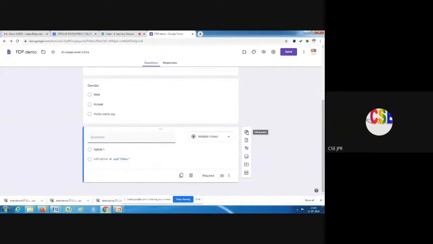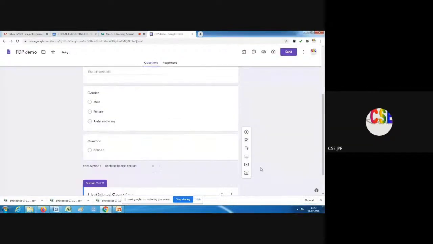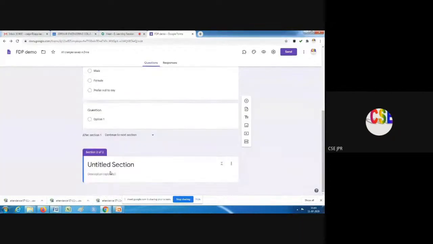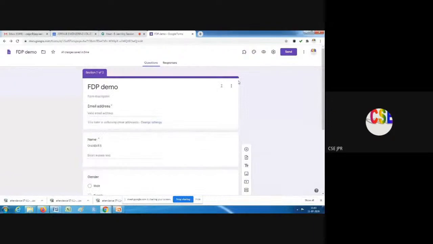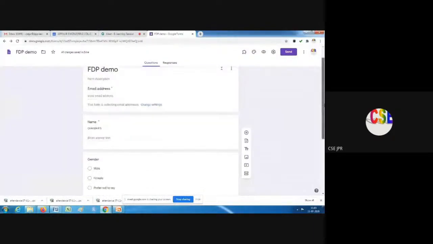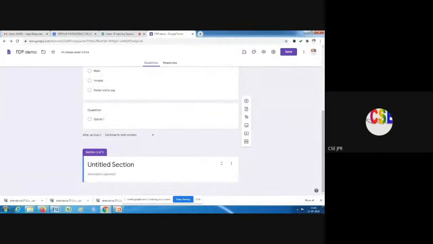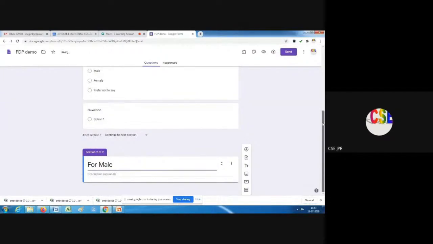You can see the option here, the equal to symbol, add section is there. When I click add section, it will show section 2 of 2. The first one, where we started, the FTP demo, becomes section 1 of 2. So we have 2 sections, and this is the second section. For male, I give some option. So we can add a question here.